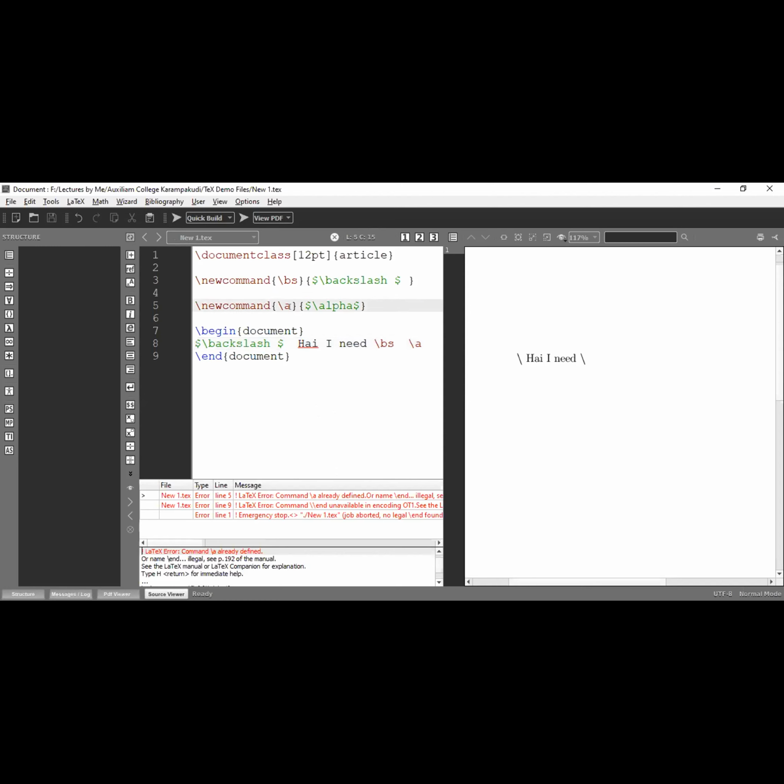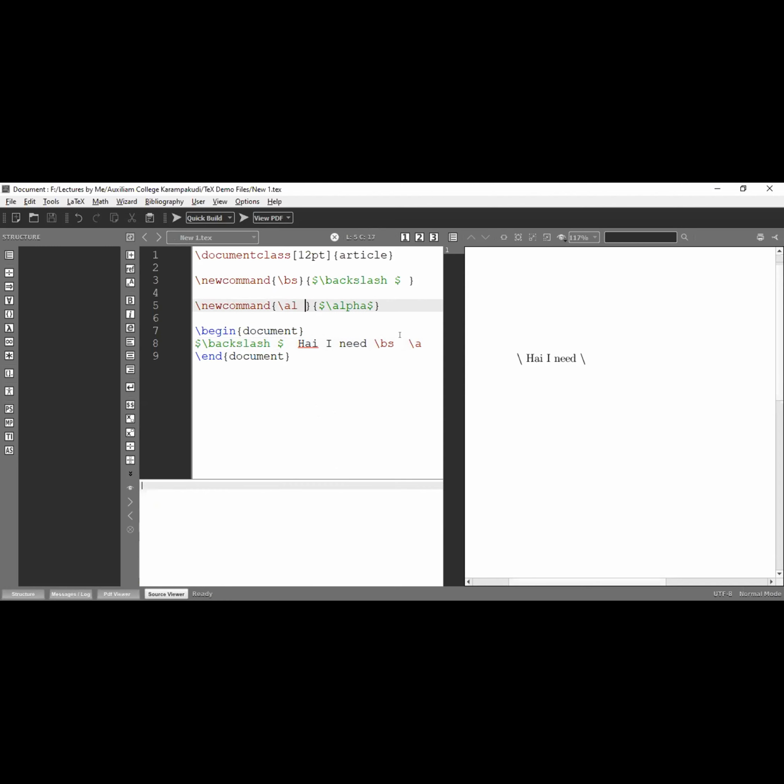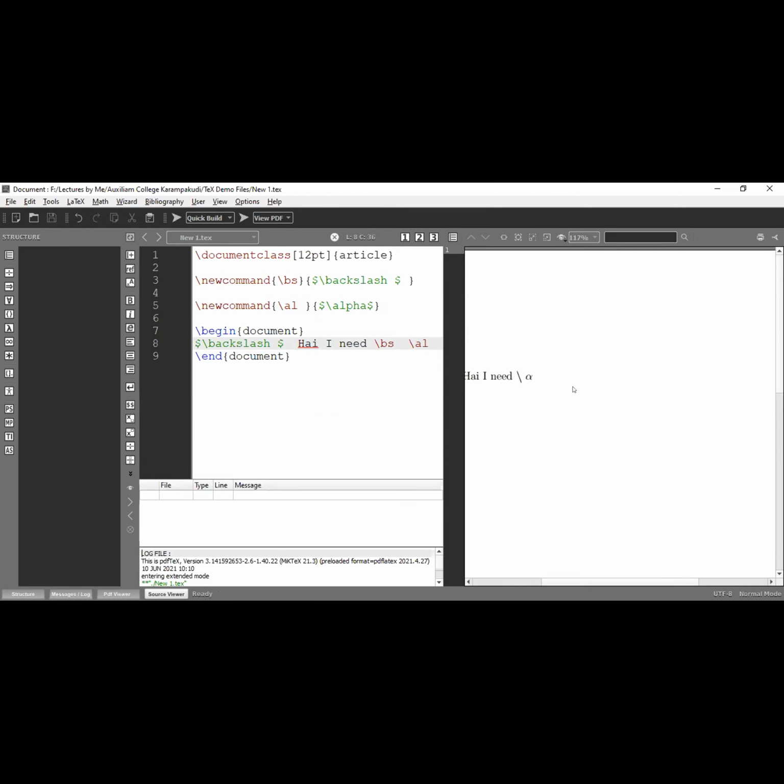Suppose I create one more, backslash AL. Now I run this file, and it creates the alpha sign, created by only backslash AL instead of typing alpha, because I redefined the command.